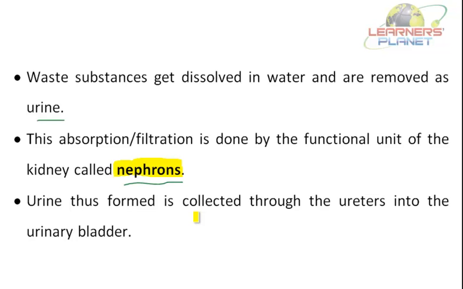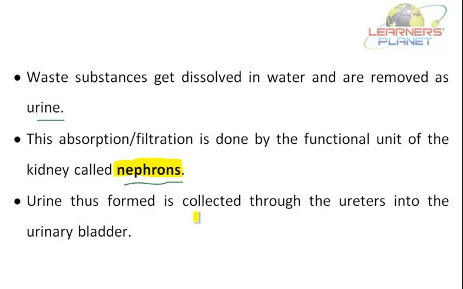So the way in which waste chemicals are moved out from the body depends upon the availability of water. Many animals, like aquatic animals such as fish, excrete the cell wastes in gaseous form, which directly dissolves in water. Some other animals like lizards and birds excrete a semi-solid white-colored compound called uric acid, and the major excretory product in humans is urea.